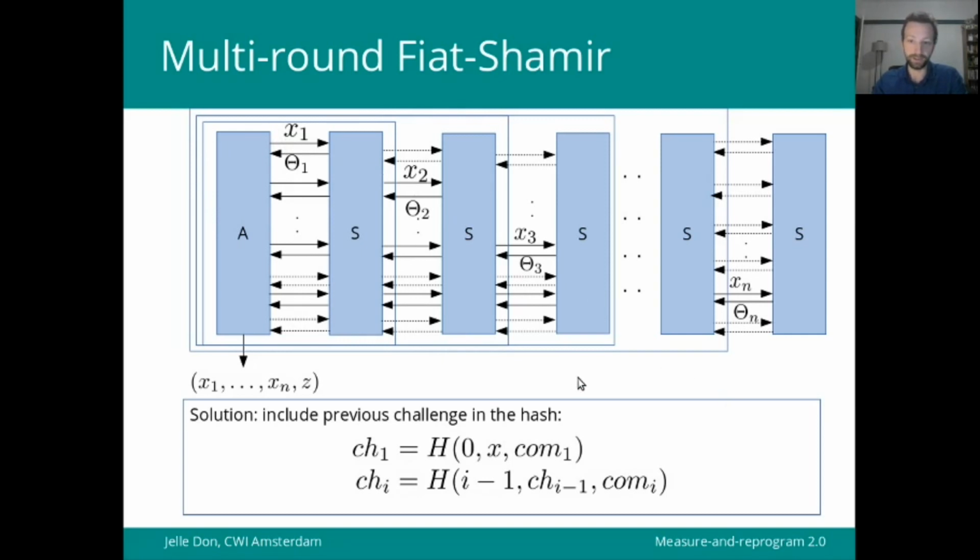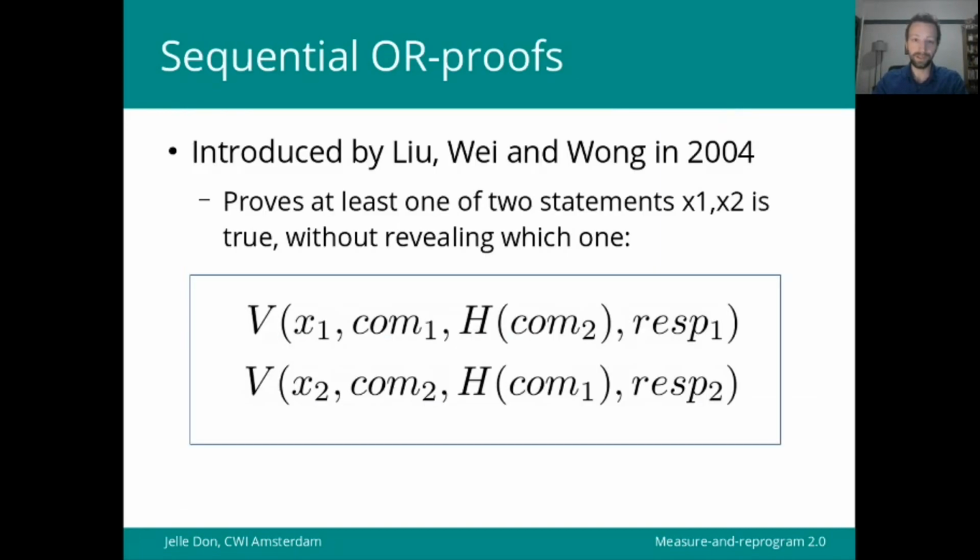This is not our contribution, this is folklore knowledge, also for classical multi-round Fiat-Shamir, but I just wanted to mention it to complete the analysis.